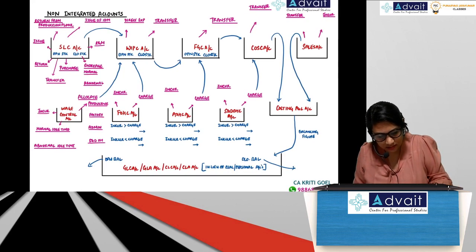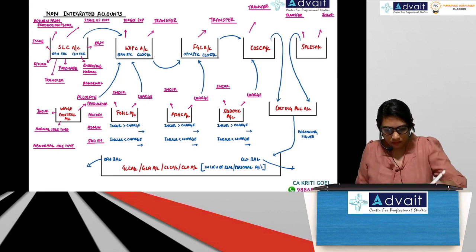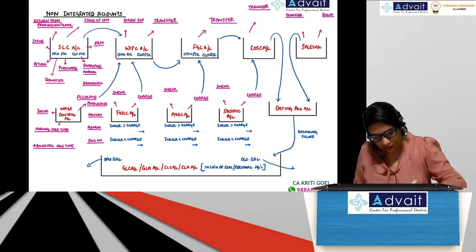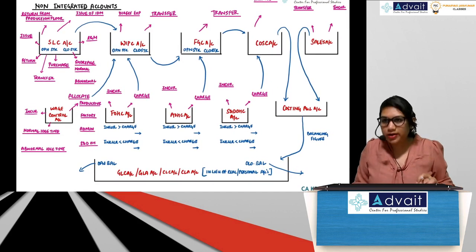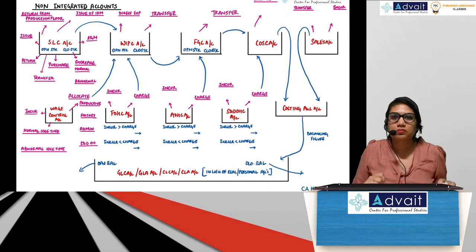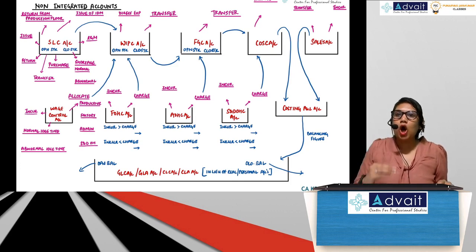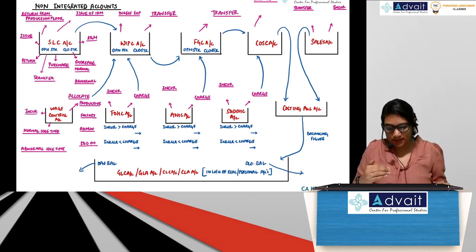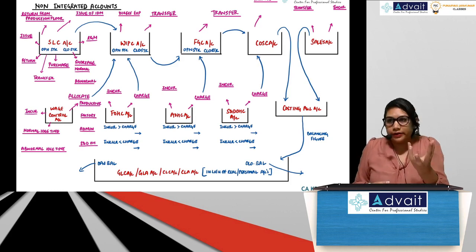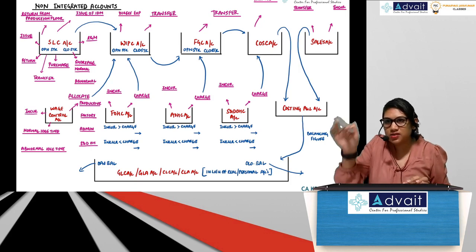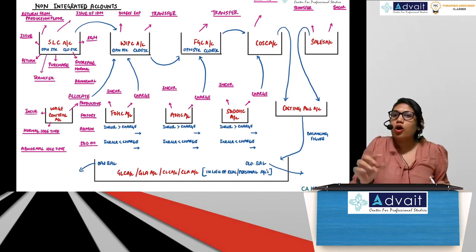See, it looks like this. Right? So we are going to understand our non-integrated accounts from this chart. So what are the accounts that we open under non-integrated accounts? Let's see one by one. I'm going to put a number on each account. You think of each account to be a bucket. I've drawn a bucket there. Things are coming in, things are going out. So I'm going to put the order of opening the accounts.